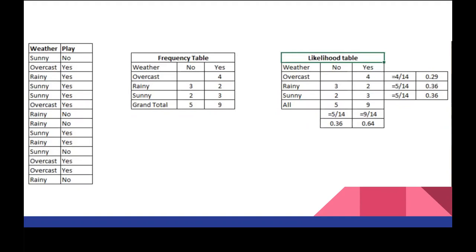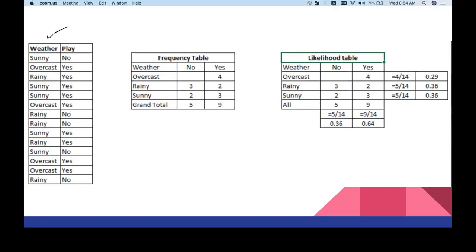Yeah, sunny. 1, 2, 3. Sunny, overcast, and rainy. Right. So these are the different types you will see in the input. This one is your feature vector, and this is your output target variable, which is basically play. So I hope the data set is clear.